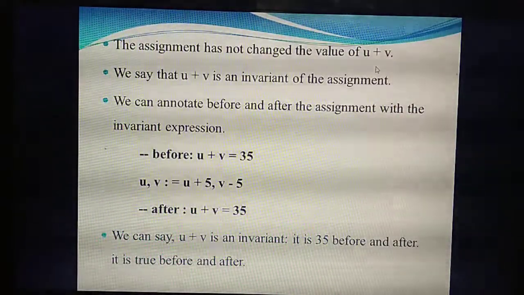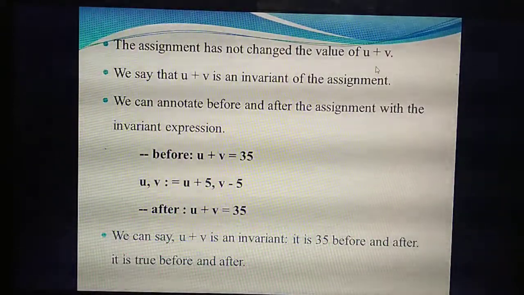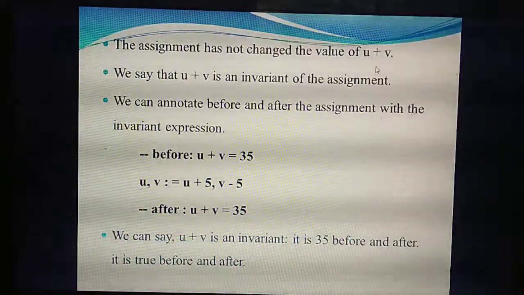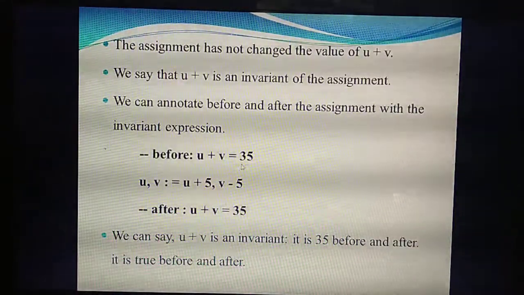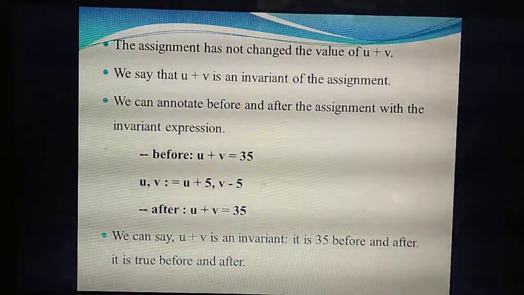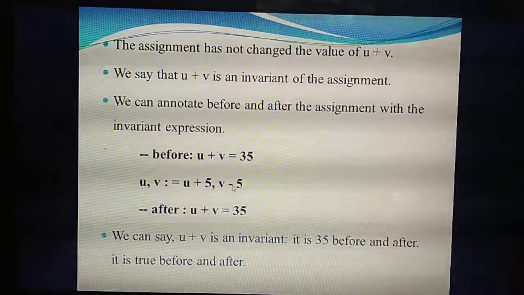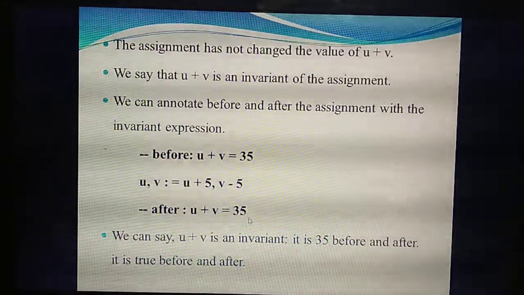After the assignment and before the assignment, you are getting the same answer 35. So that solution they have given: before, u plus v is 35. After the assignment, what assignment are you doing? u plus 5 and v minus 5. After the assignment also you are getting the value 35.